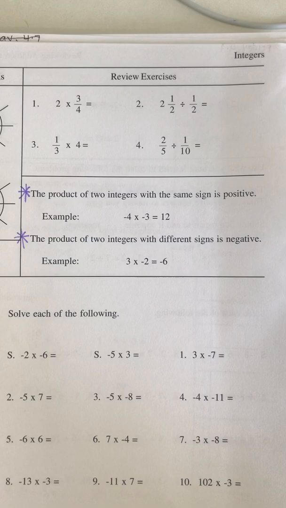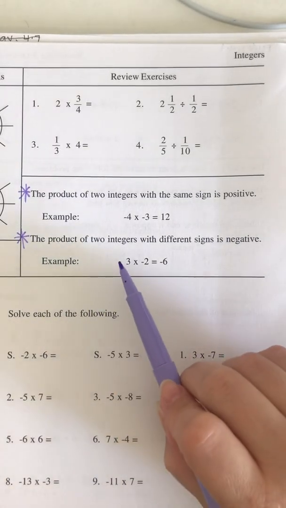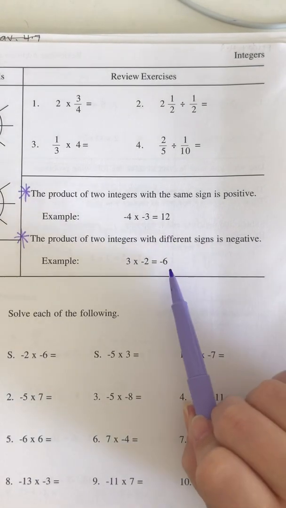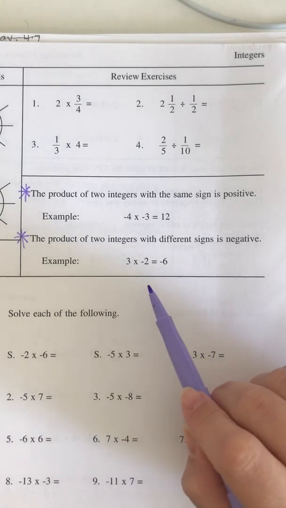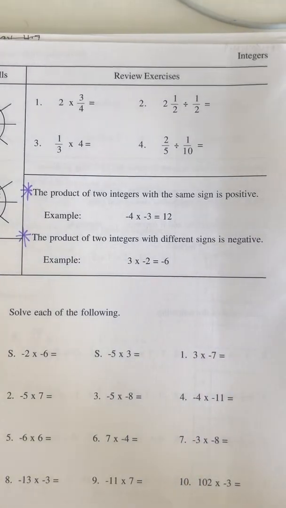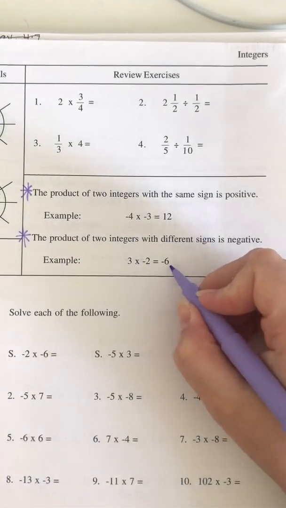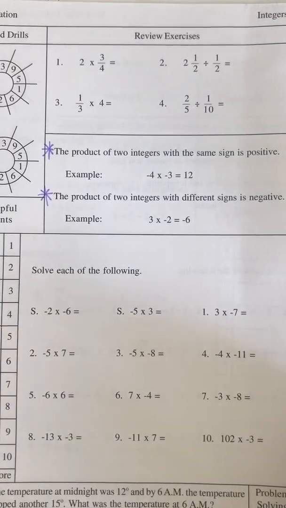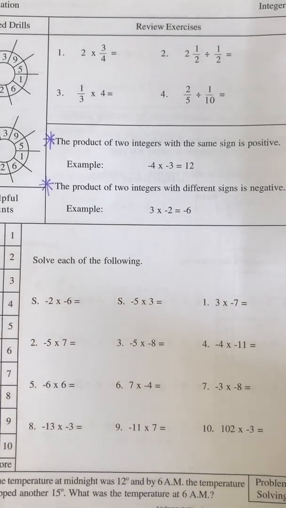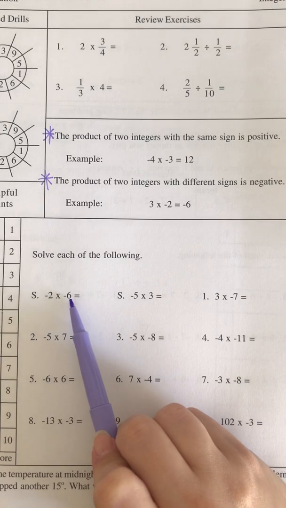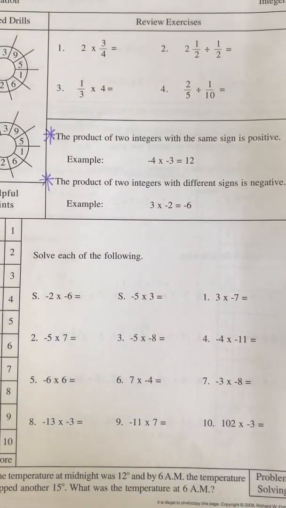If you have 4 times 3 without the negative symbol, it's also 12. So very simple. Then, the product of two integers with different signs is negative. So if one is positive and one is negative, you just multiply as normal, but you have a negative sign. So the great thing about this is all you have to do is multiply. And I think for your first exercise, what you should do is go ahead and multiply all of them just as you would regular. So just focus on the number only. Don't even worry about the signs yet.